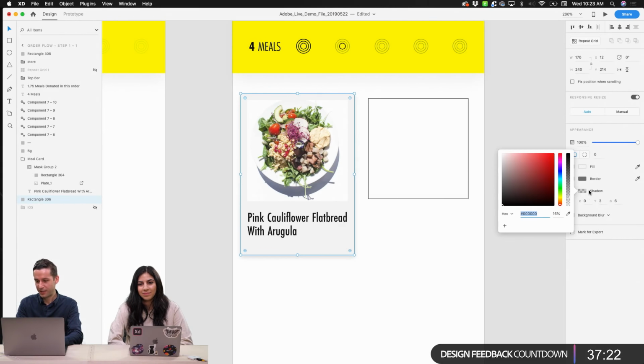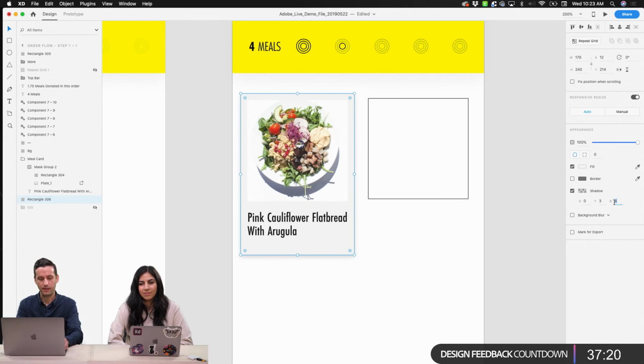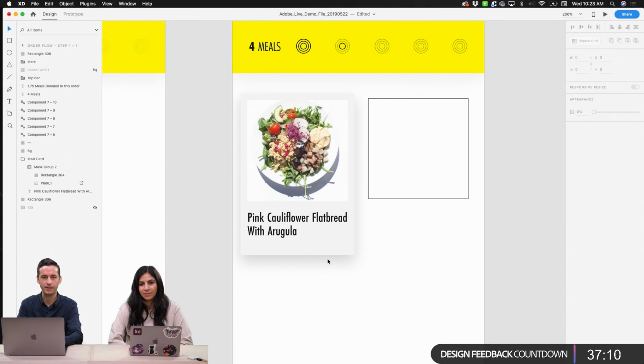I'm going to add another shadow down here at the bottom. I think what we were using yesterday was a 20 pixel blur and a 10 pixel offset. So now we have a pretty big blur around our cards. That is going to present an issue that we noticed yesterday: if we make this card a component and then try to put another card next to it, our shadows are going to start to interact. So that's something I'm a little bit worried about right here.